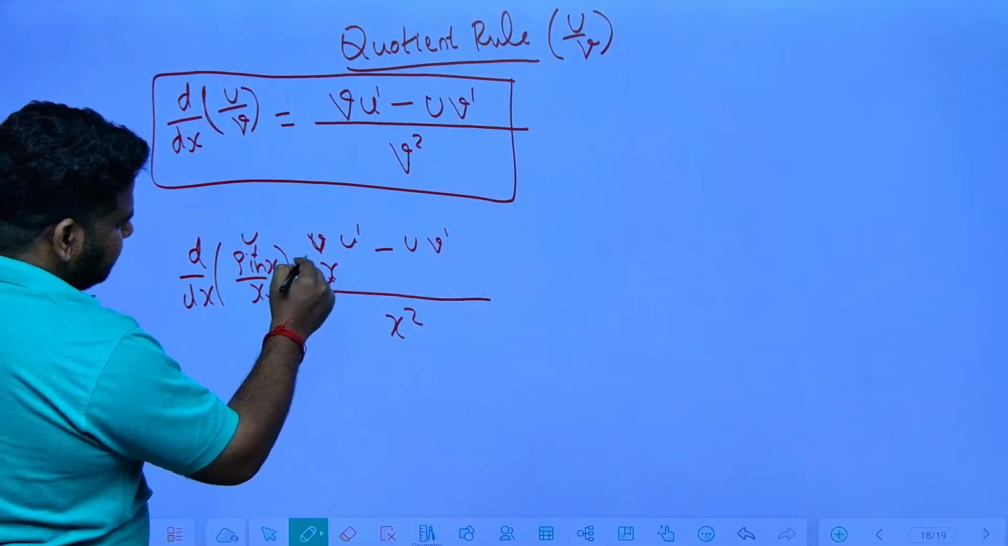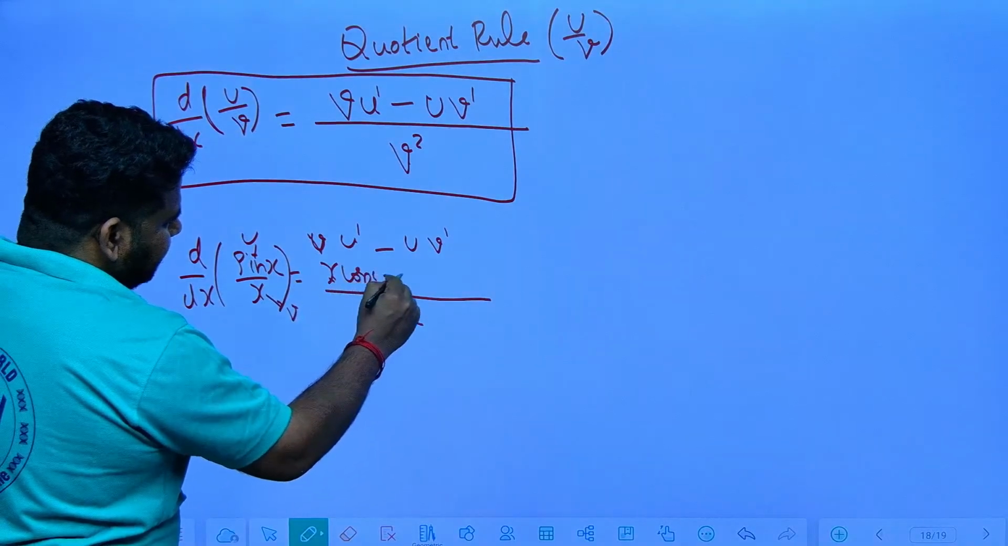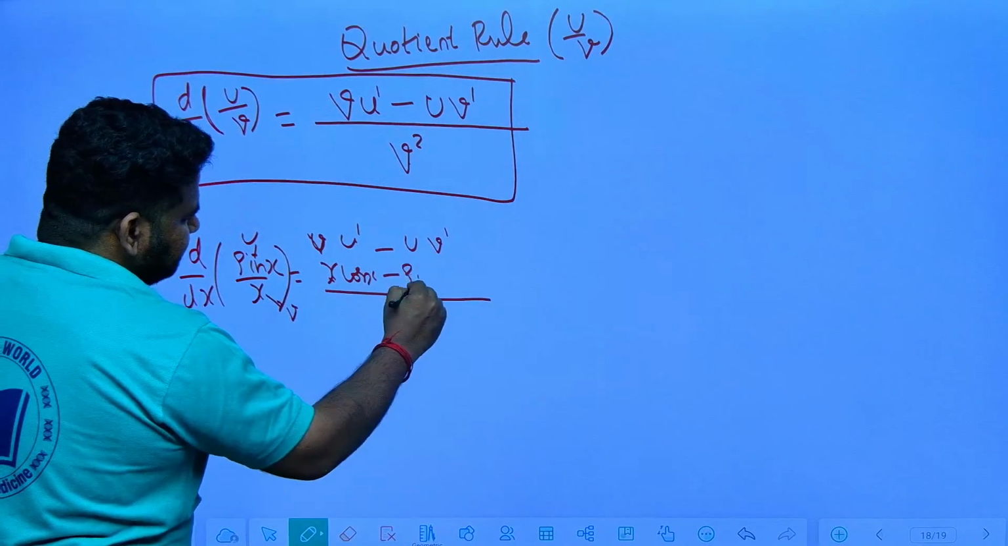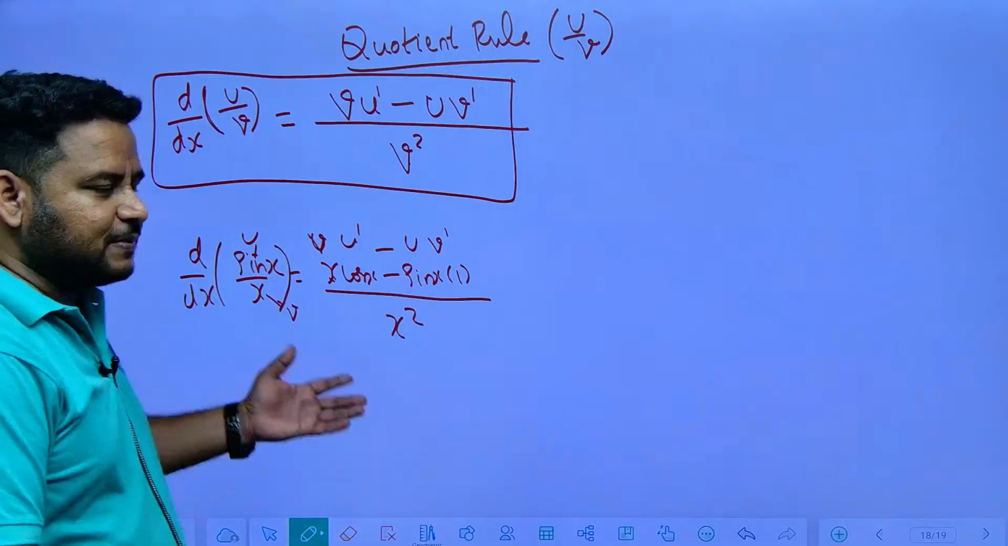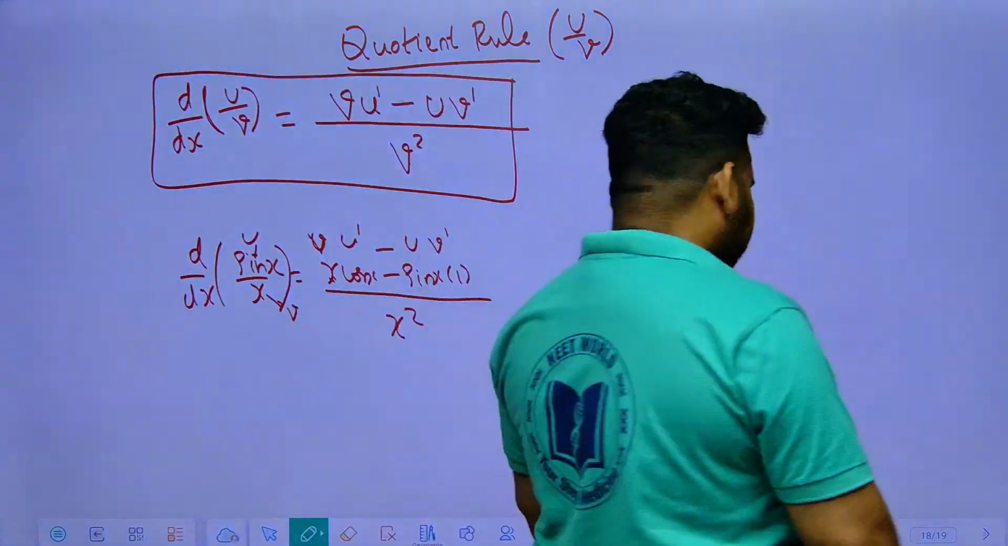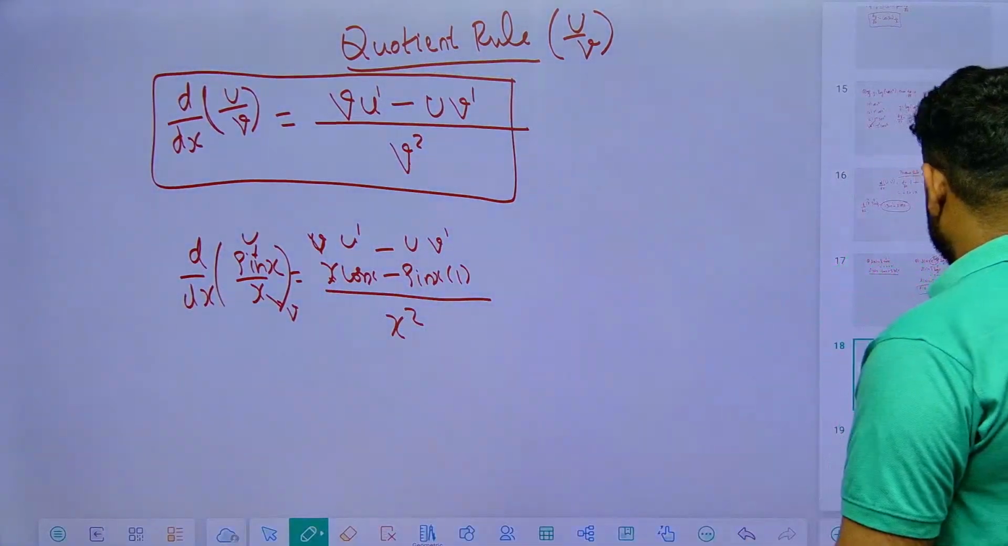v is x. Derivative of sin x is what? Cos x, minus u is what? Sin x. Keep it as it is. Sin x into derivative of x is what? 1. So this is the answer, friends. You are applying what? The quotient rule. So let us see some examples on quotient rule.